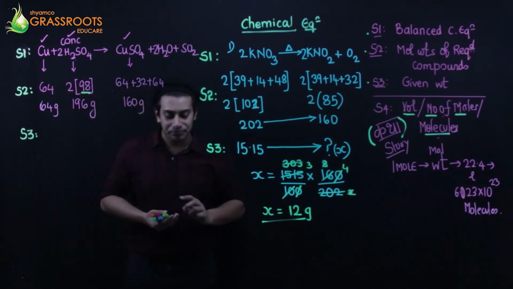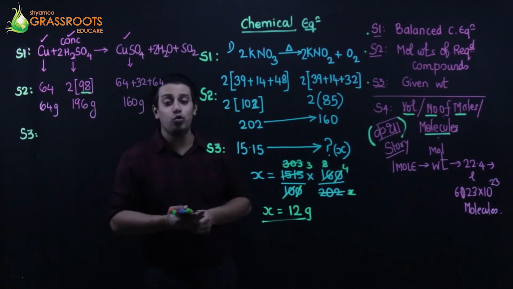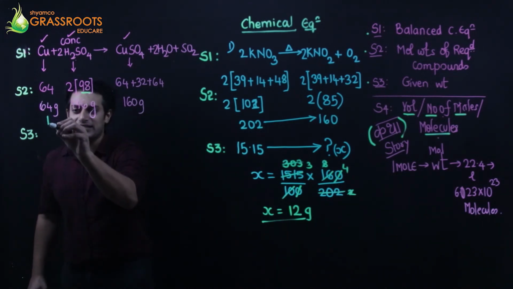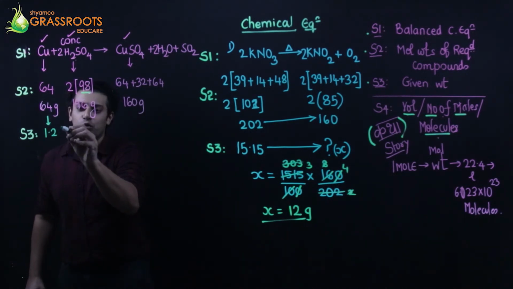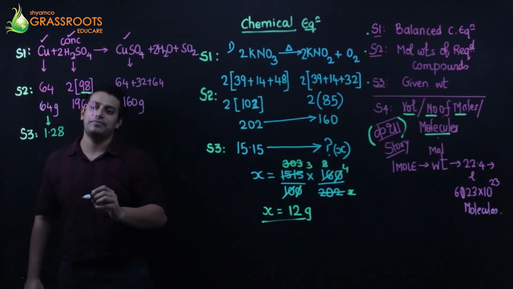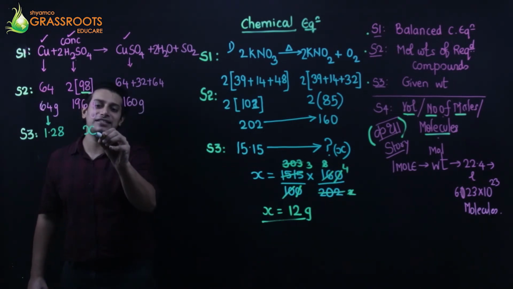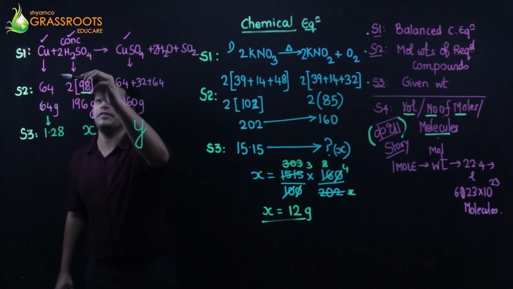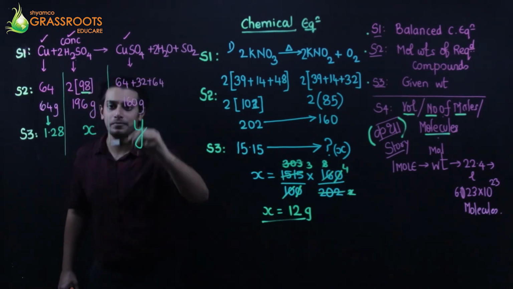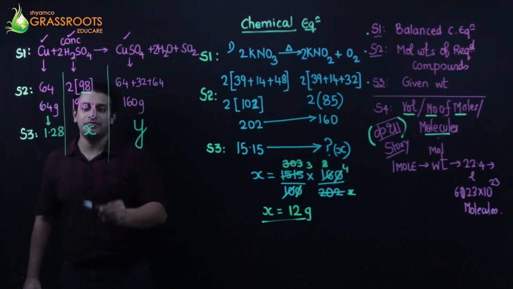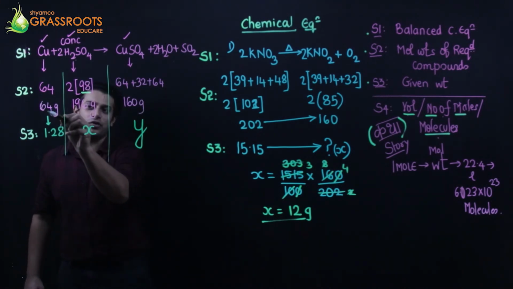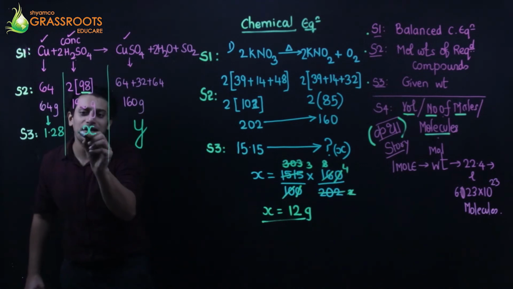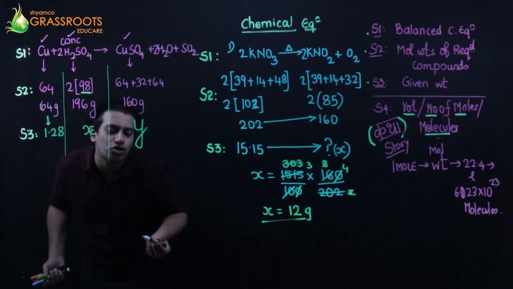It is told to me that 1.28 grams of copper is reacted. So 1.28 grams reacts. How much will be the weight of the acid? How much will be the weight of the copper sulfate? Like a unitary method. If 64 grams reacts with 196 grams, 1.28 will react with how much?